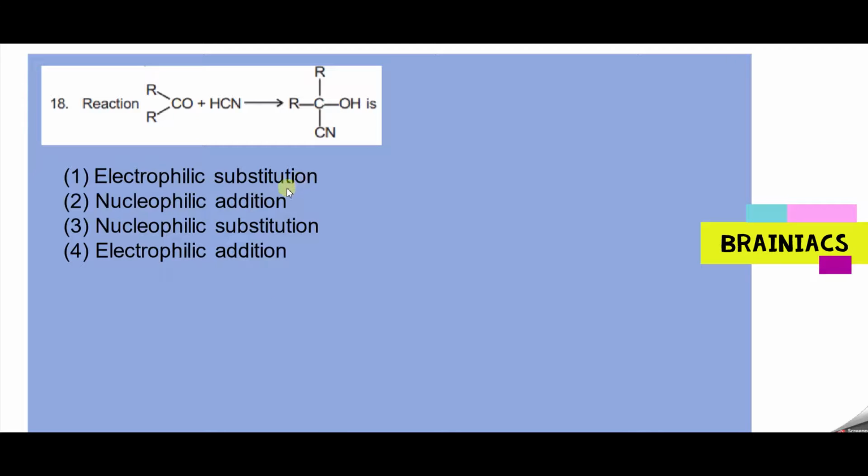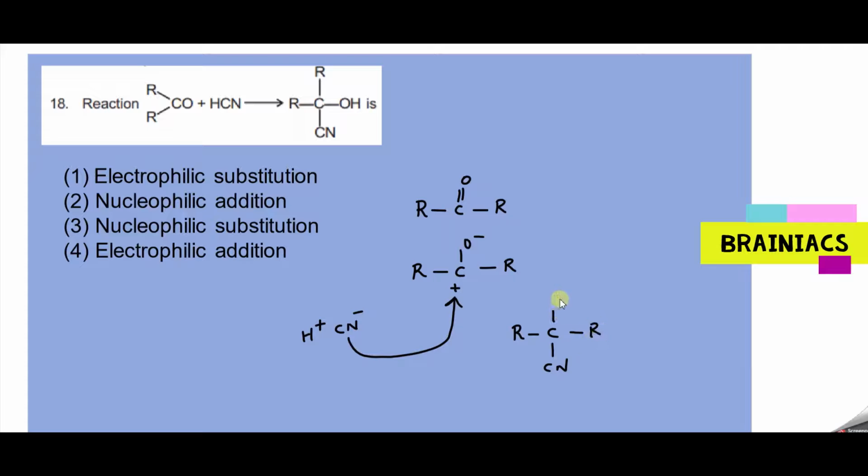Yes, it is a clear case of nucleophilic addition reaction, because we learned this is the fundamental of this chapter. You have a ketone here. The first step, it is polarizing, forming O minus, plus charge and R. Then you have HCN, H plus and CN minus. The nucleophile cyanide is a strong nucleophile, it will come and attack. So you will have cyanide, you have R, you have O minus. To that, H plus will come and attack. So you will get COH, and you have cyanide with the R.